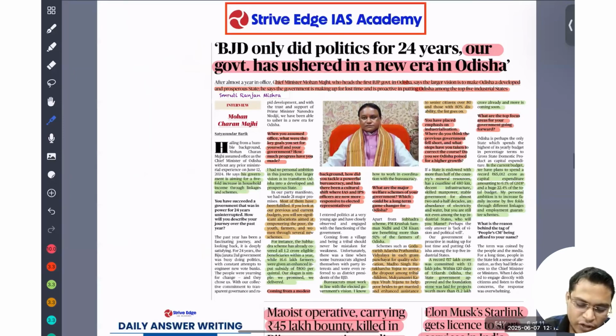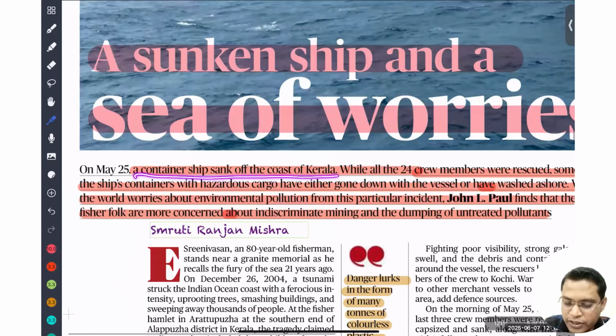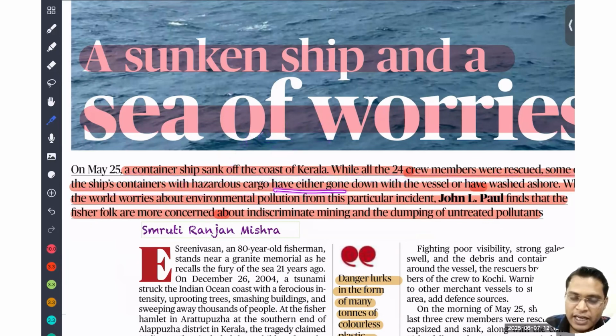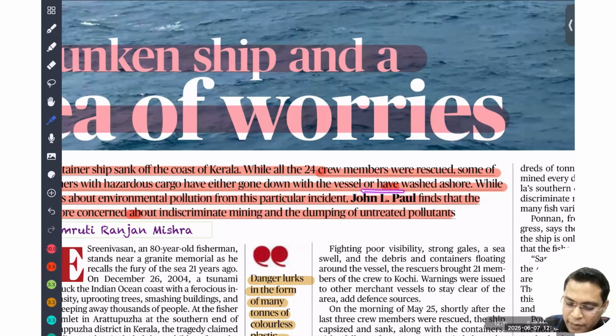So recently, a sunken ship and a sea of worries. A container ship sank off the coast of Kerala, while all 24 crew members were rescued. Some of the ship's containers held hazardous cargo, because it contained calcium carbide, a highly inflammable substance which also creates an exothermic reaction. Most of the cargo either sank or washed up on the shore.